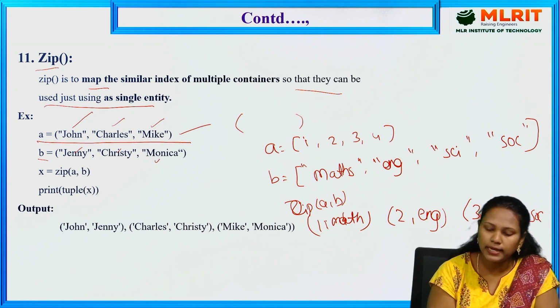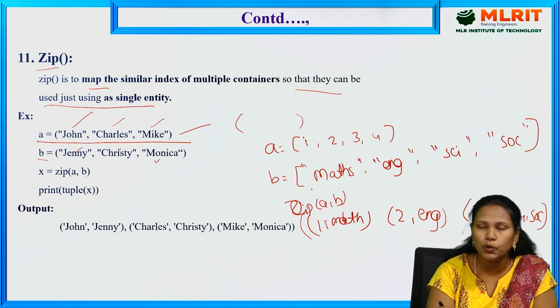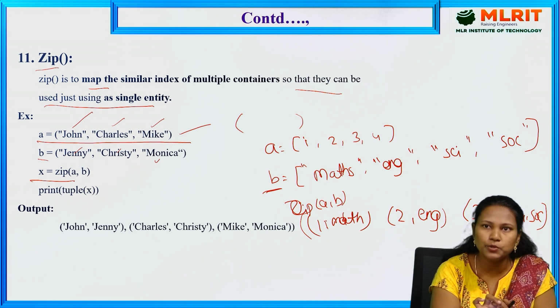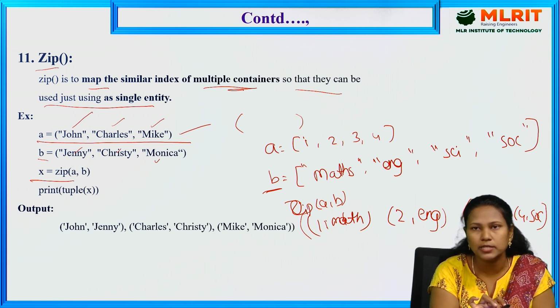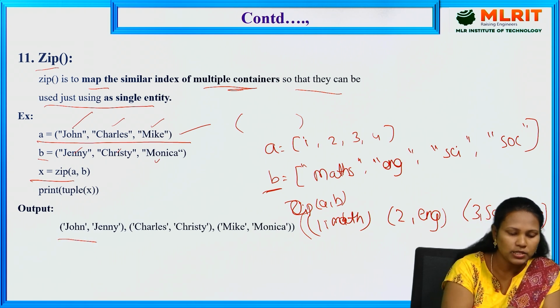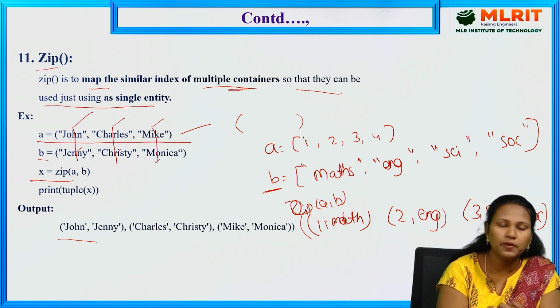In this way, it is mapping the first value of A with the first value of the B variable. So this is called the zip function. The zip function is used to map the same indexes of multiple containers or multiple variables. So John and Jenny, Charles and Christy, Mike and Monica. In this way we are mapping.